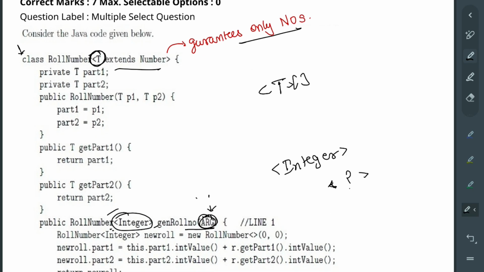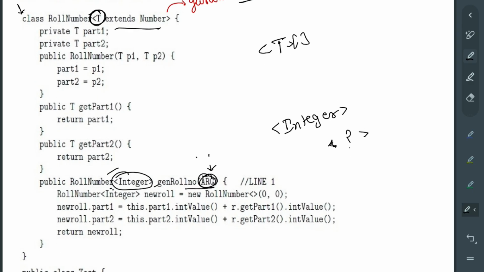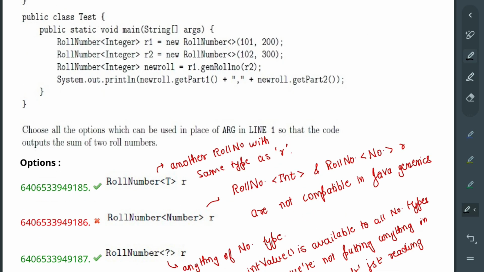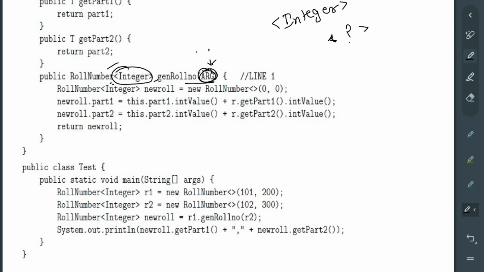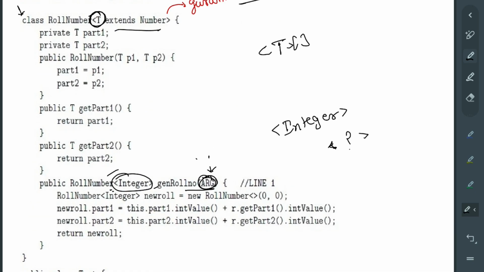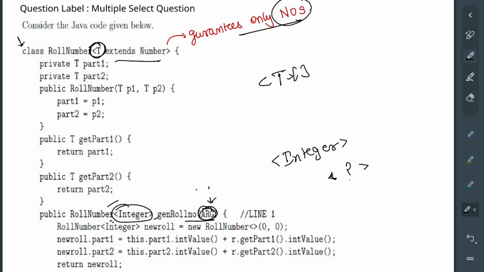Okay, तो इनमें से कुछ भी हो सकता है ना, टाइप ऑफ. तुम्हें आइडिया लग गया कि क्या क्या हो सकता है. Now go to the option and check directly. First is roll number, T और R, मतलब ये R तो बस बेसिकली दैट इज बीइंग पास्ड. Okay, that is nothing. Roll number T is the main thing. हमने अभी देखा कि T हो सकता है. Why? Because T we have already applied the upper limit.